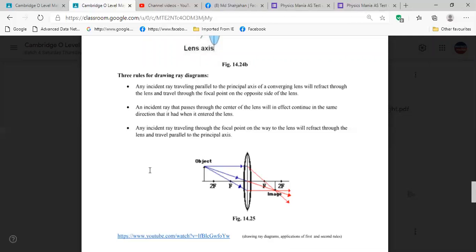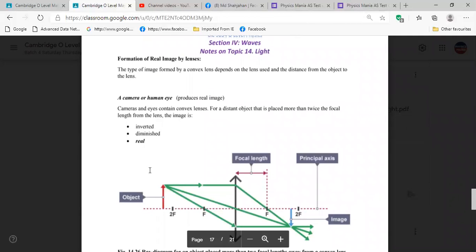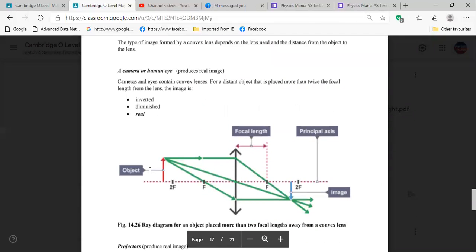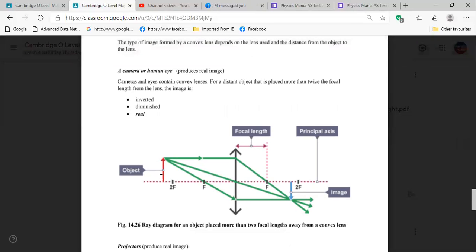So this one we are getting in our camera or human eye, the formation of image is like that. The object is outside of 2F, then these rays are coming.